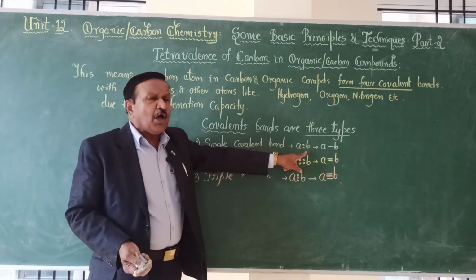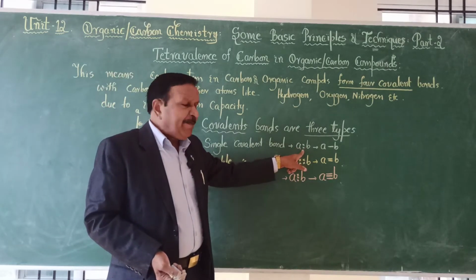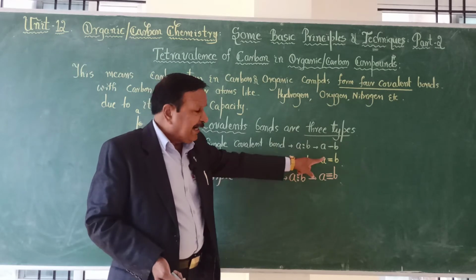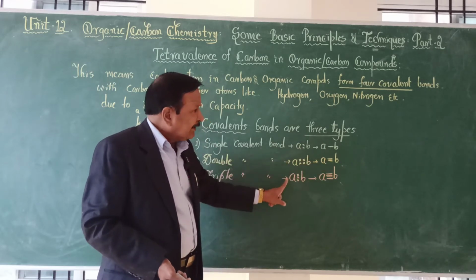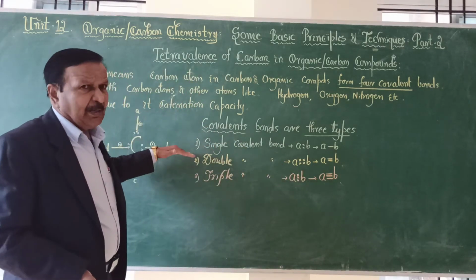It depends upon how many electron pairs are shared. 1 pair shared gives a single bond, 2 pairs shared give a double bond, and 3 pairs shared give a triple bond.